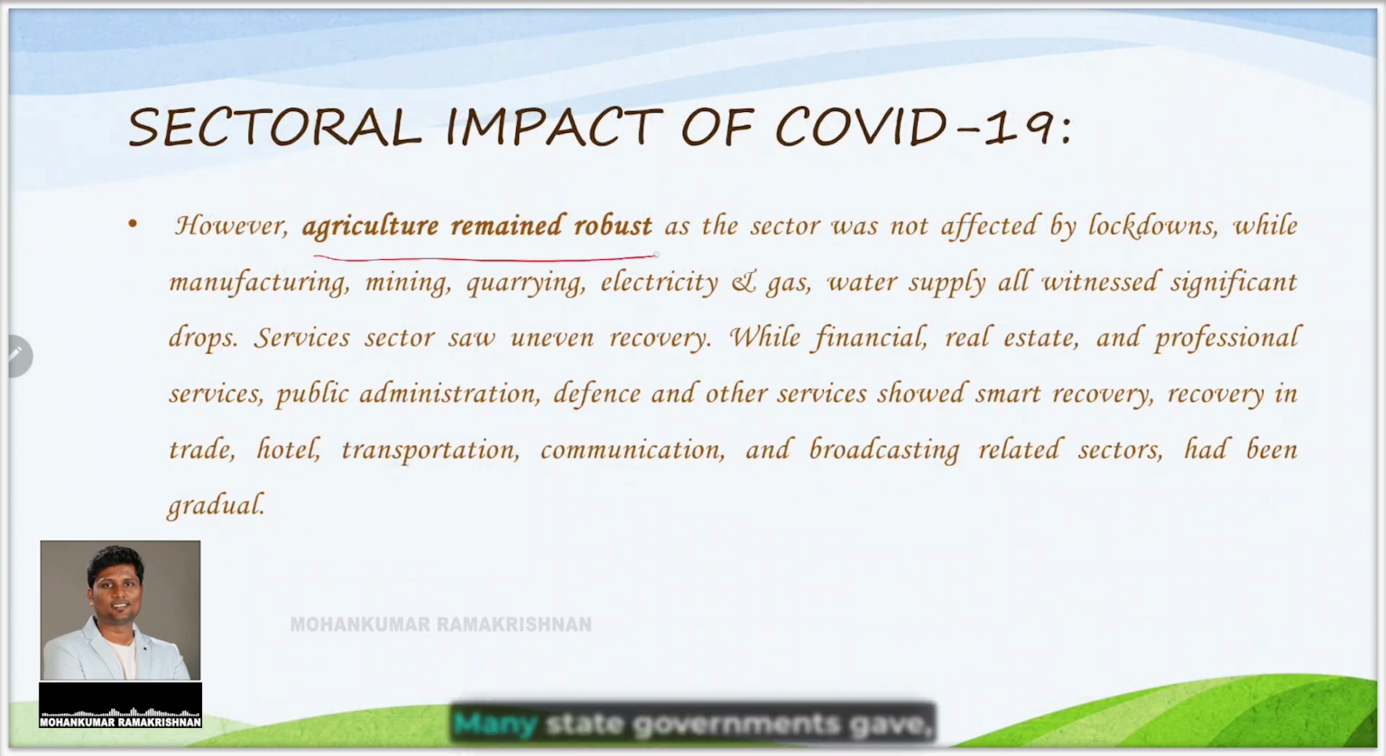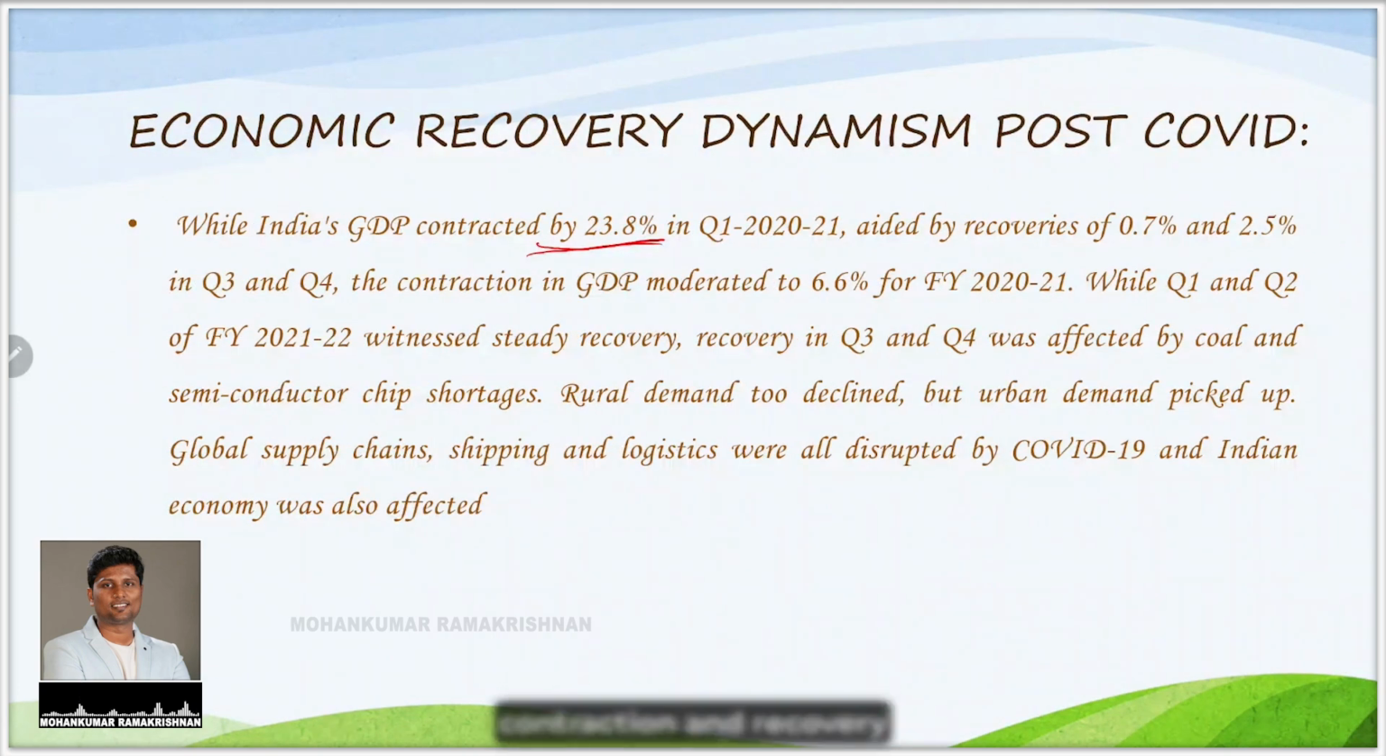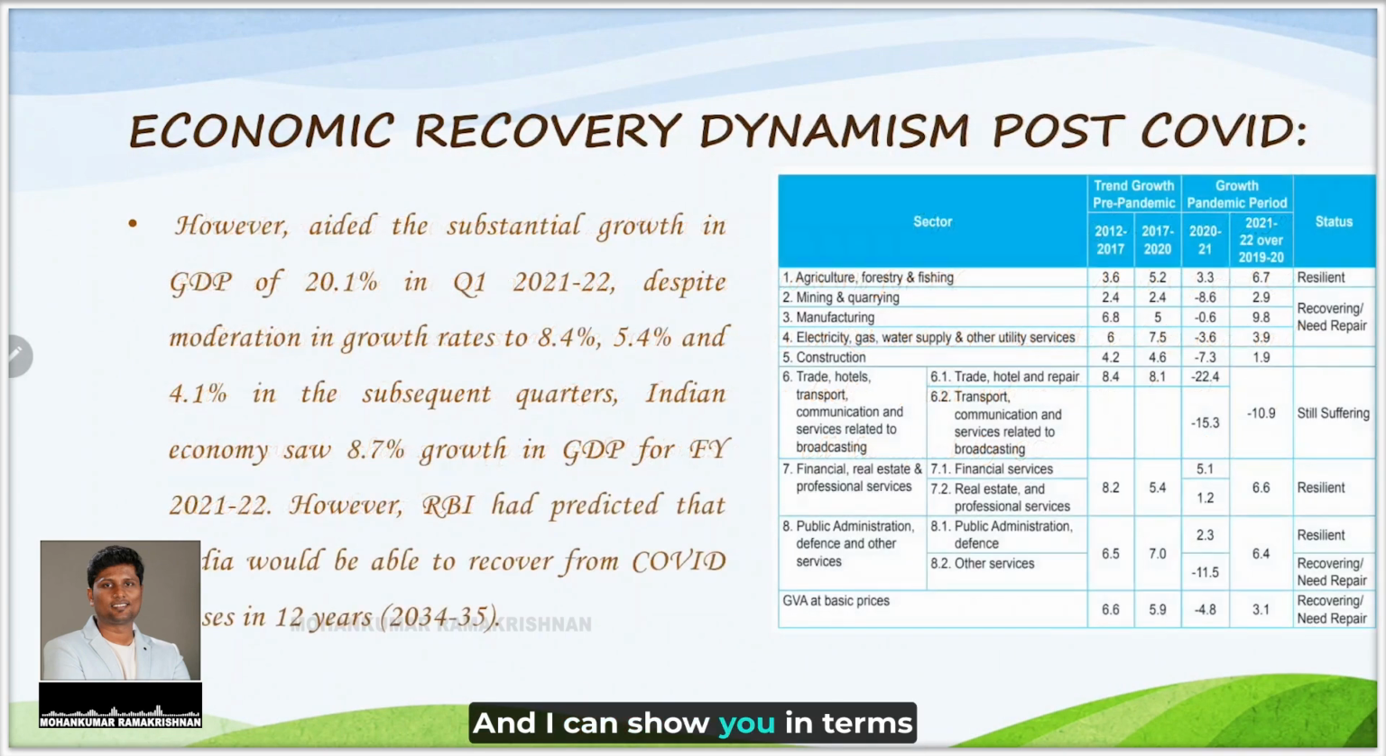Agriculture remained robust. Many state governments gave support, and though the lockdown was there, cultivation of the crops was happening parallelly, and recovery also happened in many sectors. 23.8% was the contraction, and recovery happened little by little, like 0.7% to 2.5%. And I can show you in terms of sectors. Now, mining, quarrying, electricity, gas, water supply and utility services were recovering, whereas trade, hotels, communication were still suffering. You can see the recovery percentage was poor even in the year 2021 to 22.